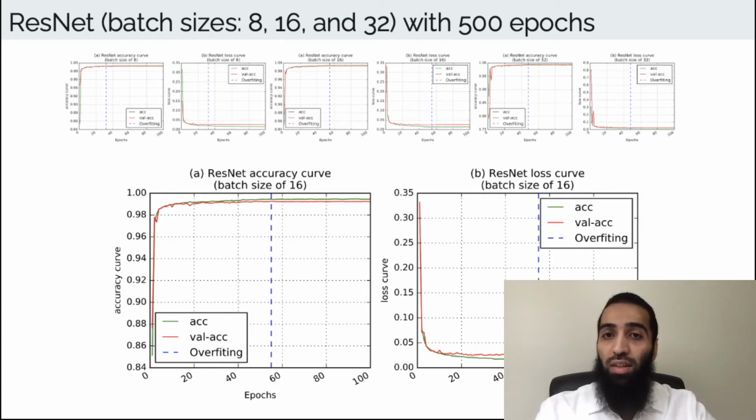During training, the samples are split into two internal subsets, one used for actual training and the other used for validation after each epoch. The red curve is validation, out of sample. The green curve is training, in sample. To avoid overfitting, we stop at epoch number 55, at the blue line.